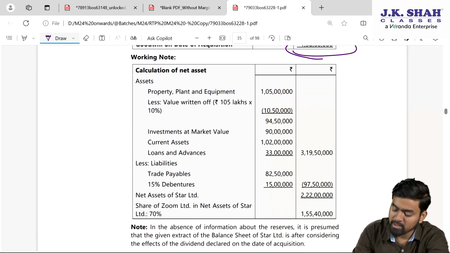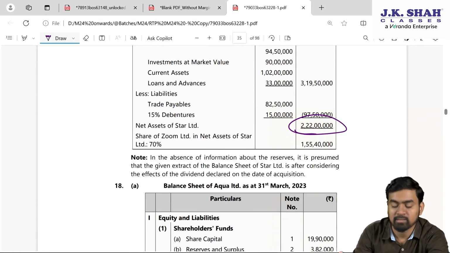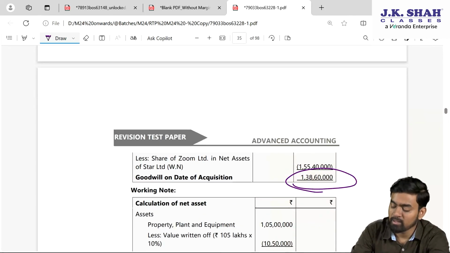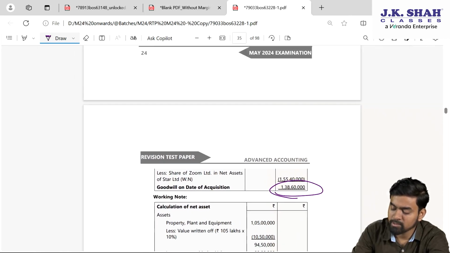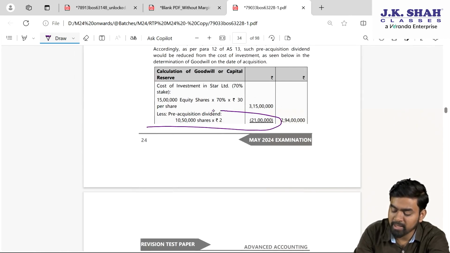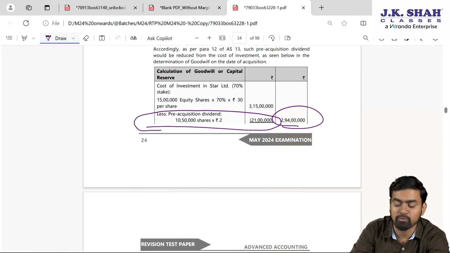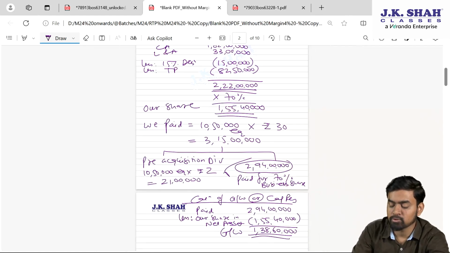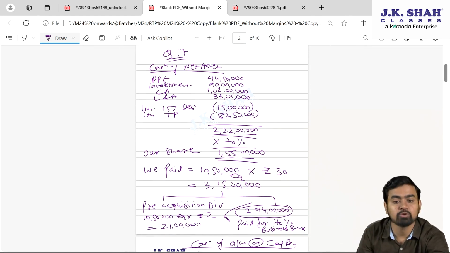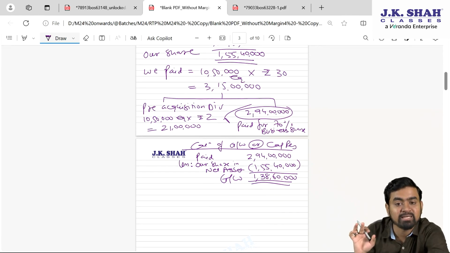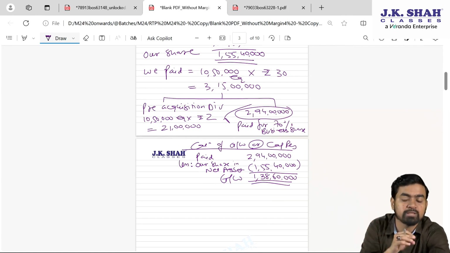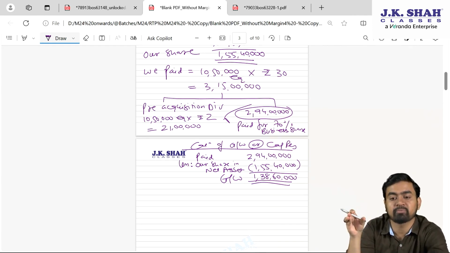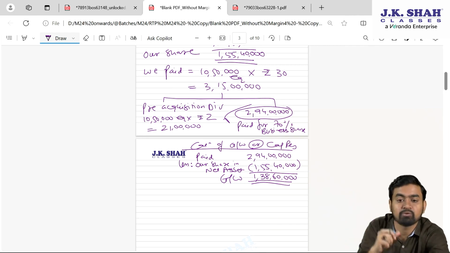Yes or no? Correct. Here they have ascertained net asset, our share. Fine. When they will compare, my dear students, see here, they have subtracted pre-acquisition dividend and 2,94,000 is paid for business share. So this particular solution will enable you to understand your concept very well. Find out the net worth of that particular asset. Our share is 70%. We paid this much. We paid two amounts here, pre-acquisition dividend and for the business. Now for the business we paid some amount, we got less business, hence the extra amount is for goodwill.